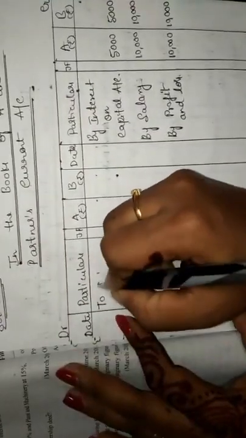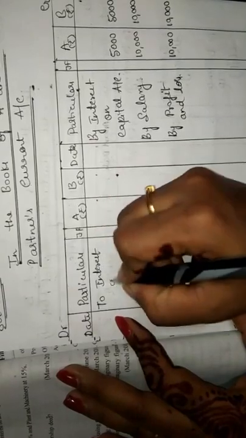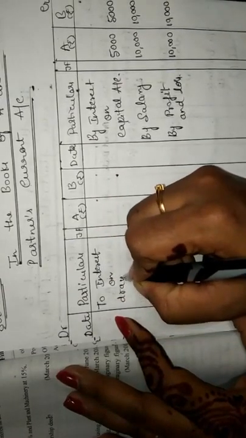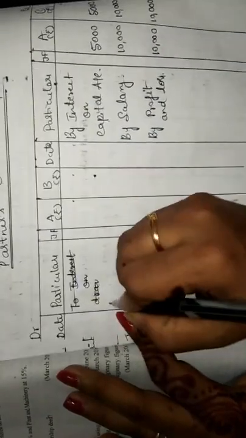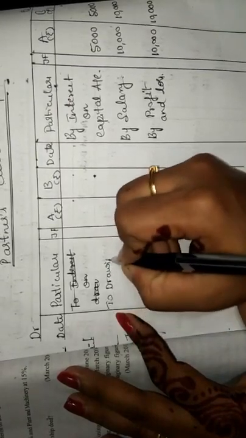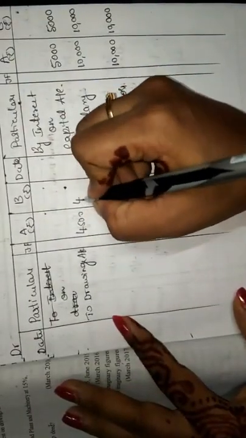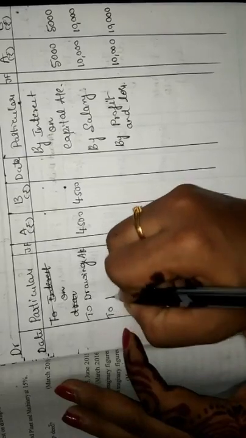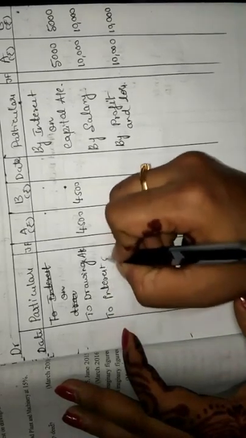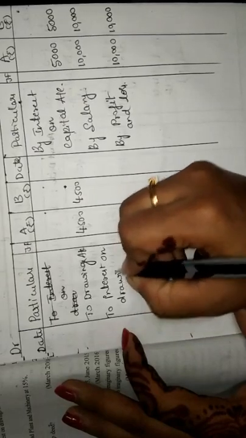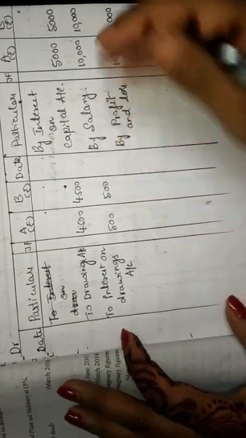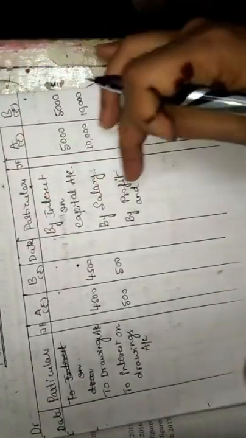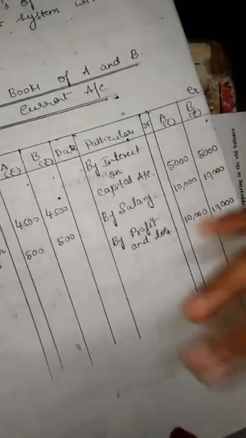Next on the debit side, take down here interest on drawings. Sorry, before that we have to write the drawing. So to drawings account, the amount is 4,500. After that to interest on drawings account, the amount is 500. So I have written 5 entries. Now we have to do the total.